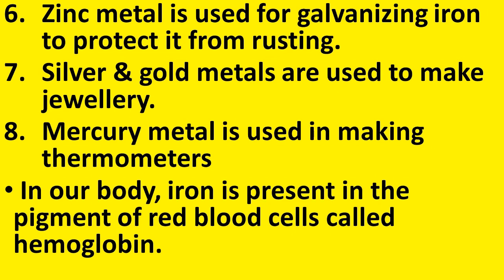Next is mercury. Mercury metal is used in making thermometers. In the previous class you have learned how to make thermometers. Do you remember which metal or which liquid is used in the thermometers? Yes, it is mercury. What is the reason? Mercury is the only metal which is liquid at room temperature. And apart from that, it has some special characteristics like shiny silver color and uniform expansion. All these properties make mercury suitable for making thermometers.